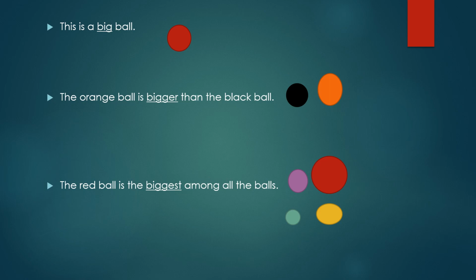And in the third sentence, the red ball is the biggest among all the balls. That means it is the highest form of degree, that is superlative degree. The word biggest is showing the superlative degree of adjectives as the red ball is the biggest one among all the balls. So big, bigger, biggest. In this way, the comparison has been done.